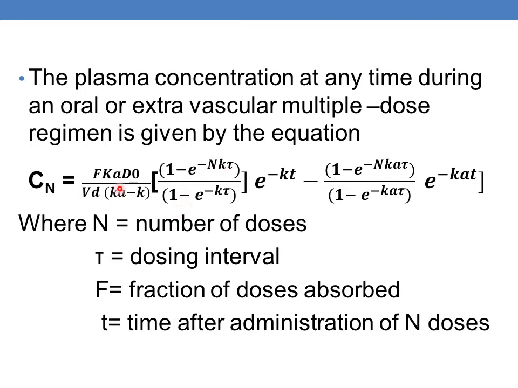And similarly, the fraction of the dose absorbed, F, is also a new parameter. So this is the final equation for determining the plasma concentration. As we all know, n is equal to the number of doses, tau is the dosing interval, F is the fraction of the dose absorbed, and t is the time after administration of n doses.